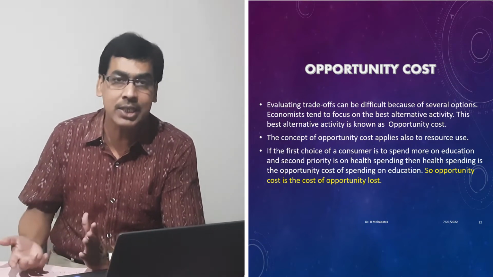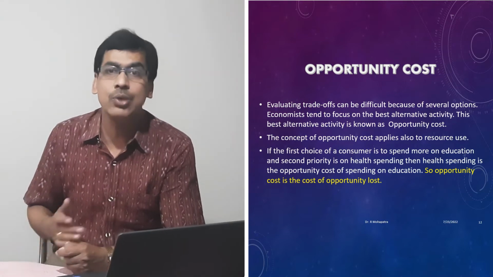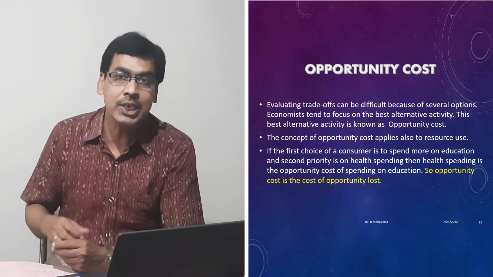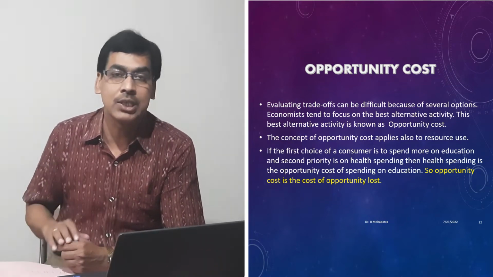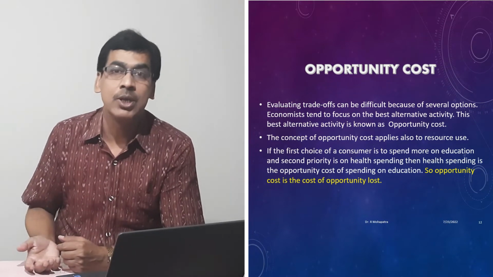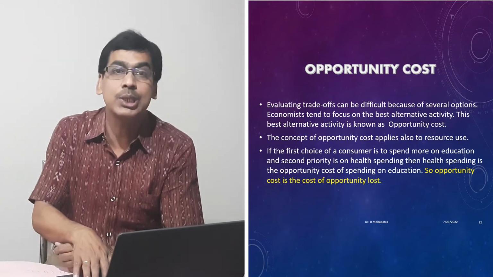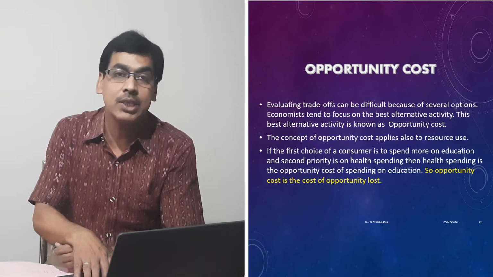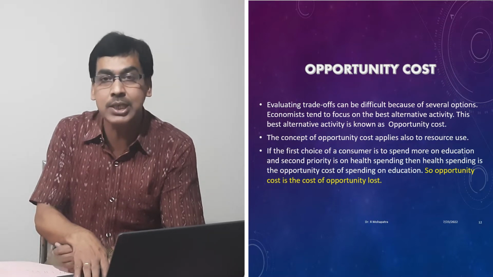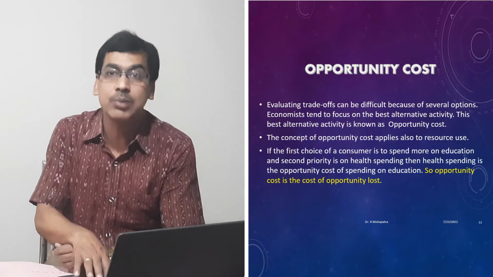Because if you see the trade-off, there are thousands of trade-offs that you can calculate, estimate, or imagine. But if you take the opportunity cost, it only considers two things: one is the best, and another is the next best alternative. So we'll utilize this concept. Then after that we will discuss how this problem is discussed in the production possibility frontier, and how this production possibility curve will be helpful to explain the central problems of the economy.